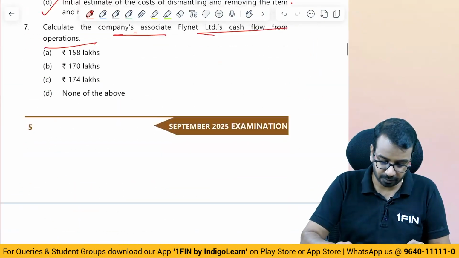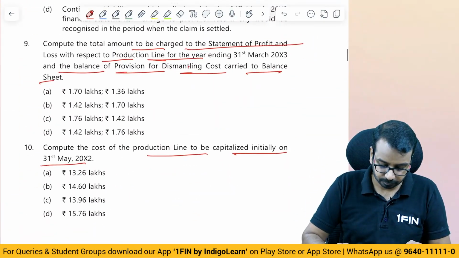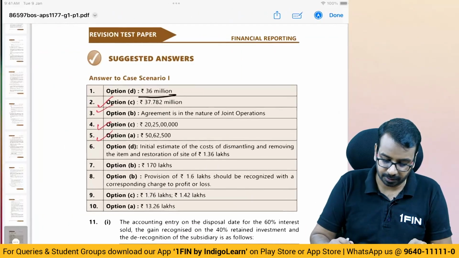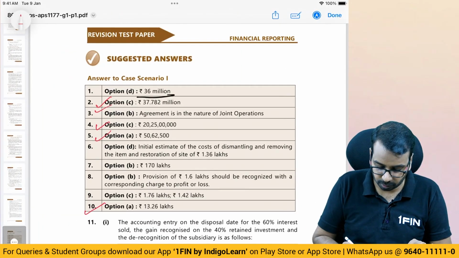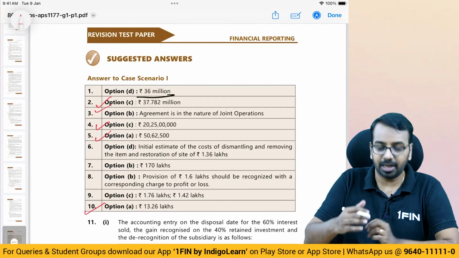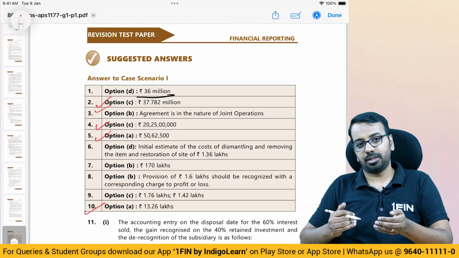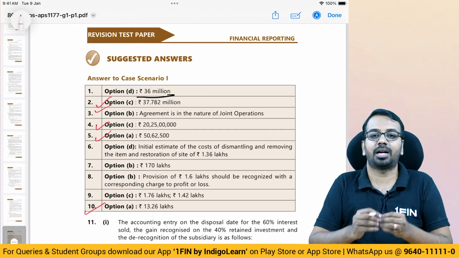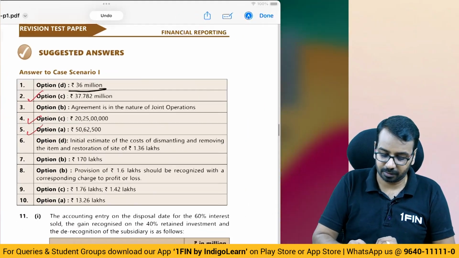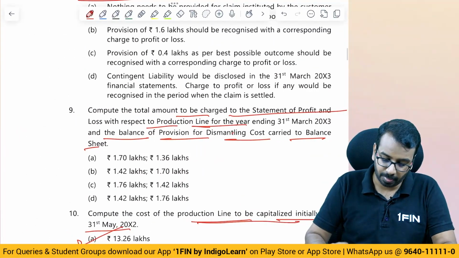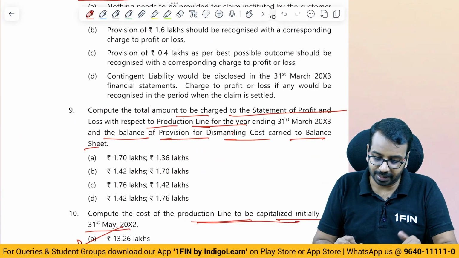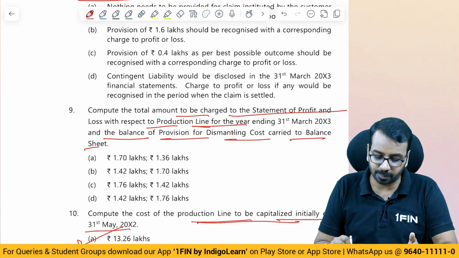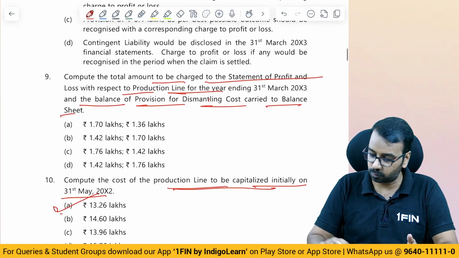So there is a question, right? Compute the cost to be capitalized: 13.26. See, the last question can be done first because that is the base for us to start the depreciation. Then, compute the total amount to be charged to P&L in respect of production line for the year ending 31st March and the balance of provision for dismantling cost carried to the balance sheet. There are 2 things.